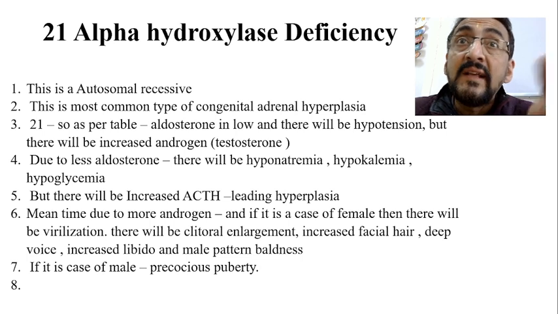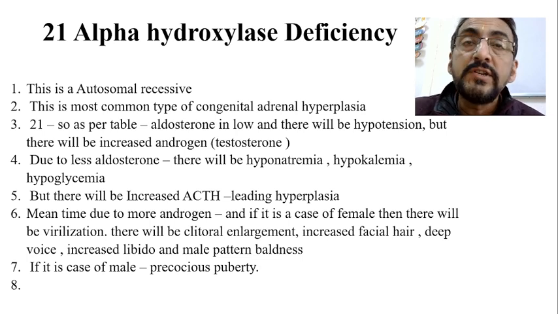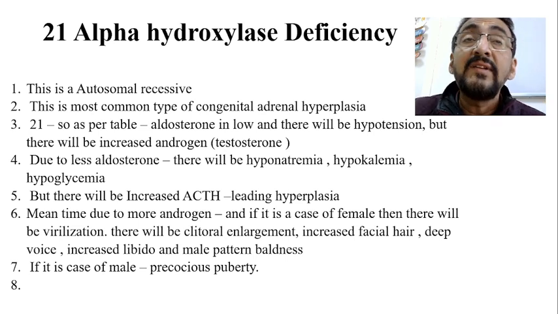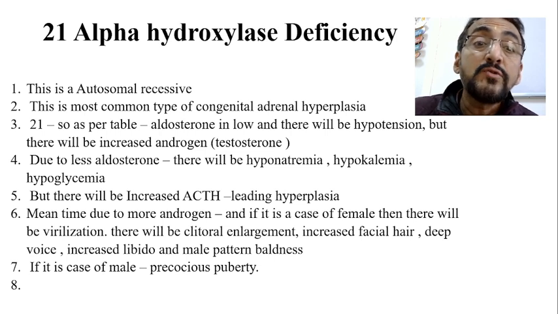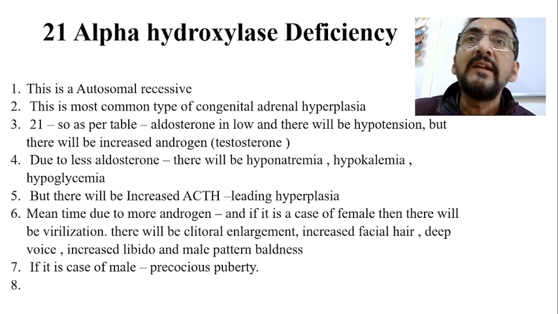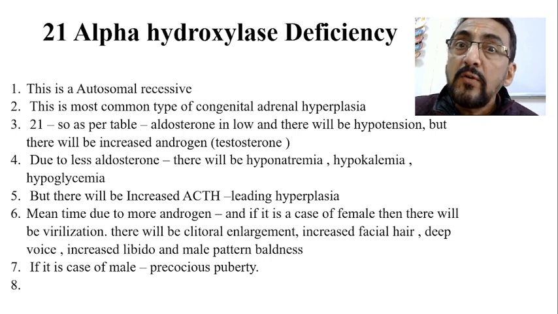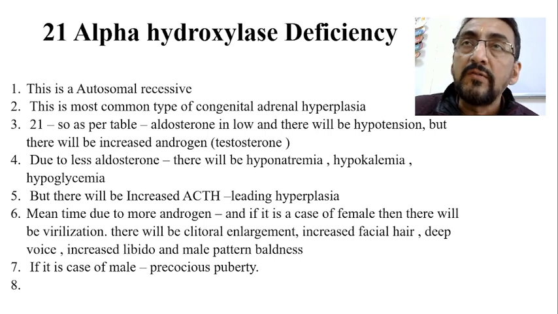But unfortunately the enzyme is absent. In spite of that stimulation, the gland is not able to produce these two hormones. As the stimulation keeps coming continuously, that leads to hyperplasia of the gland. Although there is hyperplasia, unfortunately the gland is not able to produce cortisol and aldosterone because of the absence of 21 alpha hydroxylase.